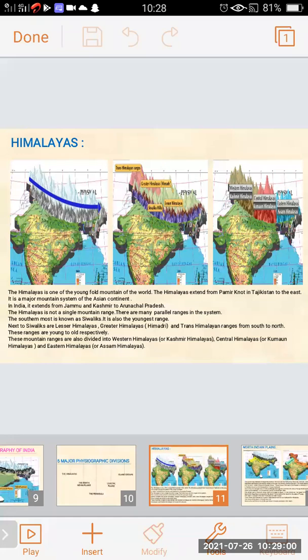It is also the youngest range. Next to Shivalik are Lesser Himalayas, Greater Himalayas, and Trans-Himalayan ranges from south to north. These ranges are young to old respectively. These mountain ranges are also divided into Western Himalayas or Kashmir Himalayas, Central Himalayas or Kumaon Himalayas, and Eastern Himalayas or Assam Himalayas.